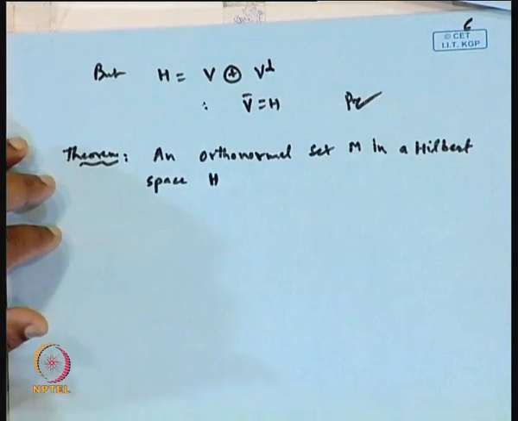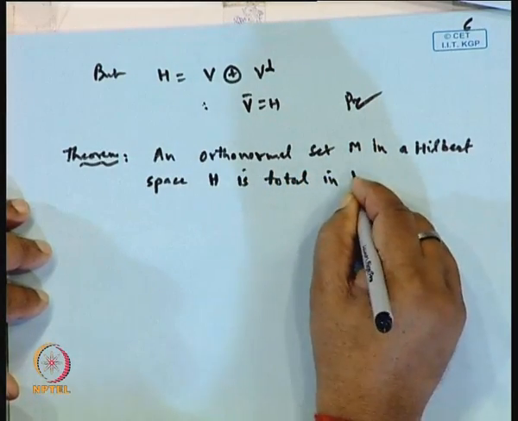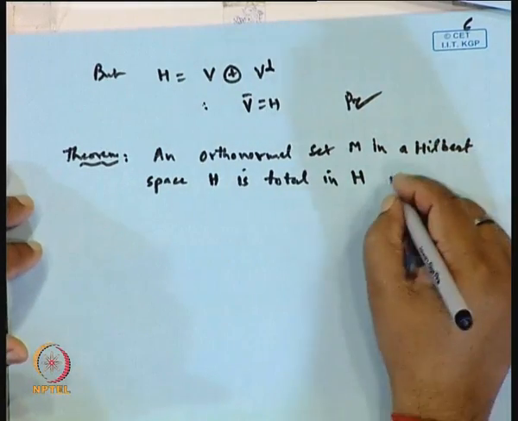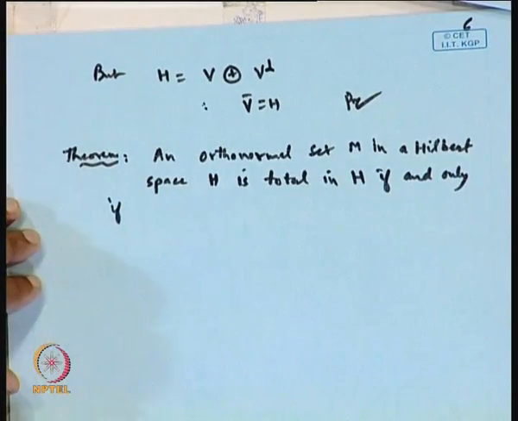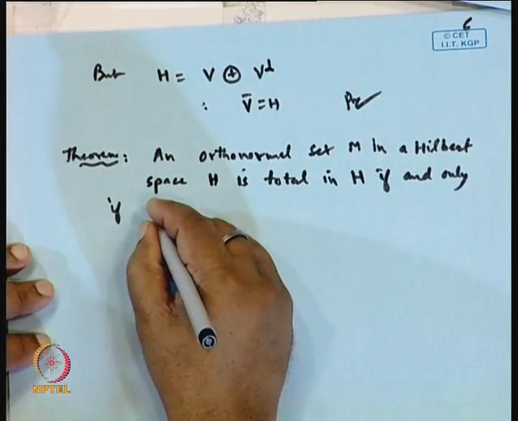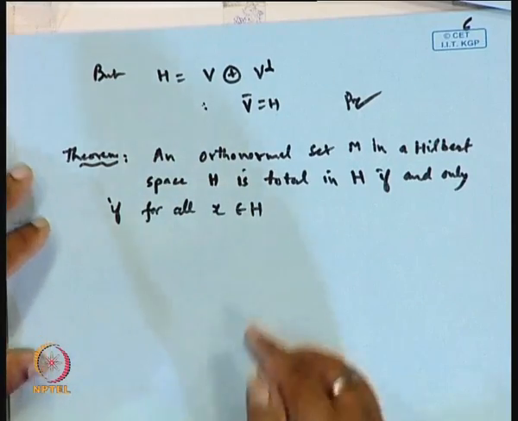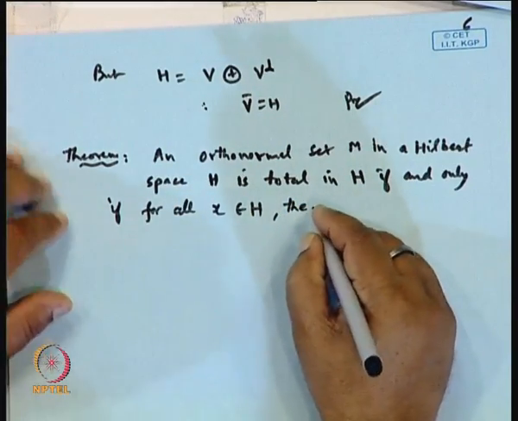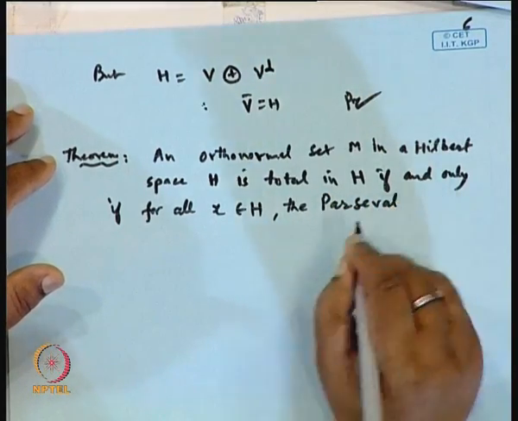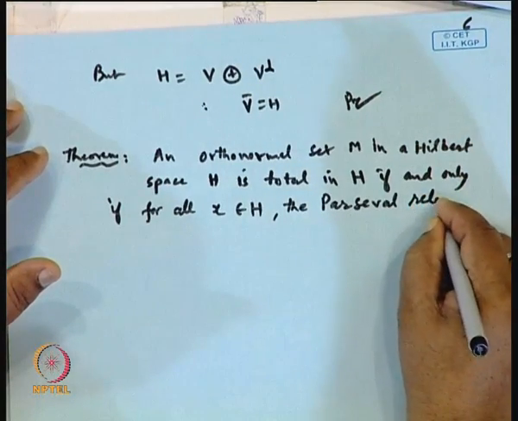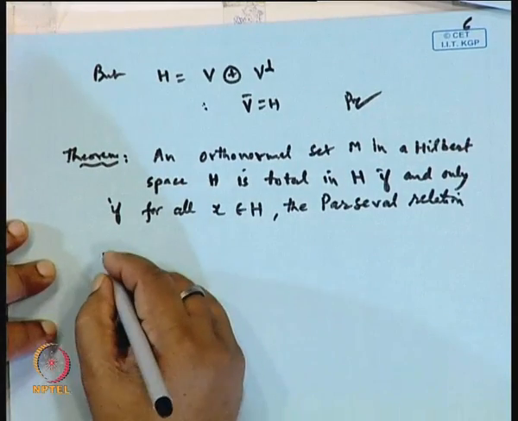is total in H if and only if for all x belonging to H, the Parseval relation holds.